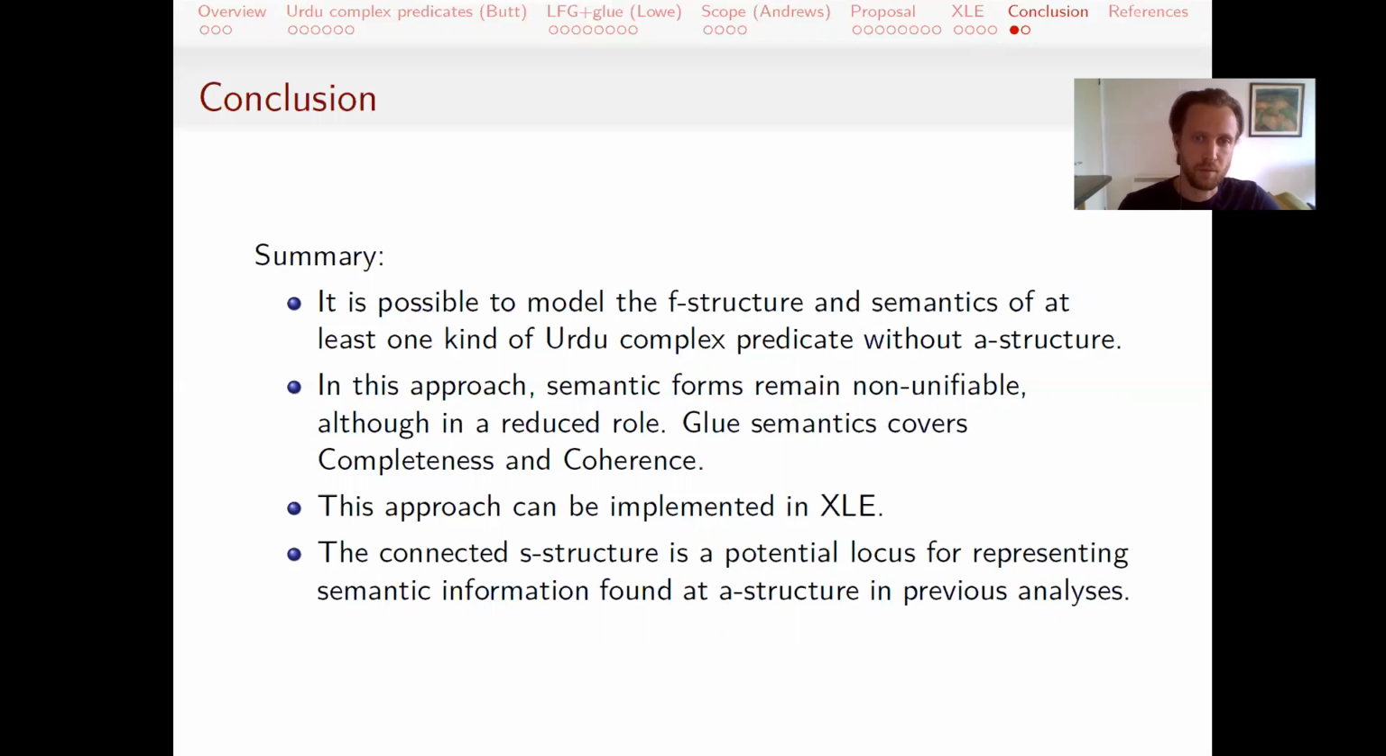This approach can be implemented in XLE, although it does require for full implementation to have this glue proposal, which is actually also being discussed at this conference, this glue module for XLE. And it also allows further exploration of a connected S structure as a locus for representing semantic information, which was represented at A structure in previous analyses.